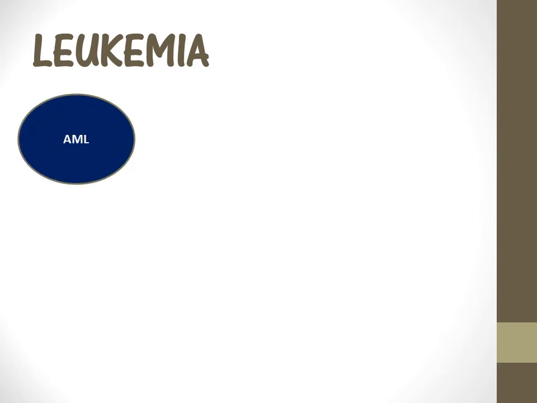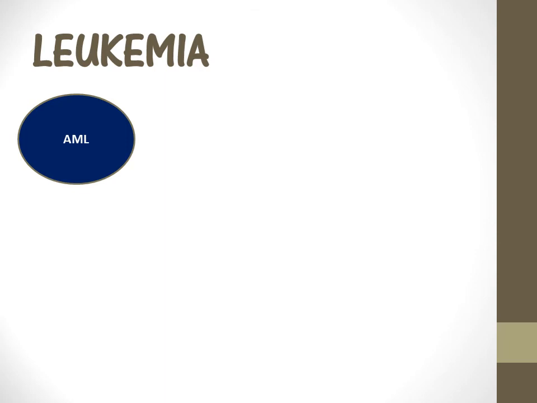A very important topic is leukemia. A lot of questions arise from this topic, so I'm going to talk only about the very important points that need to be covered. There are four types of leukemia, guys: acute myeloid leukemia, acute lymphocytic leukemia, chronic myeloid leukemia, and chronic lymphocytic leukemia.